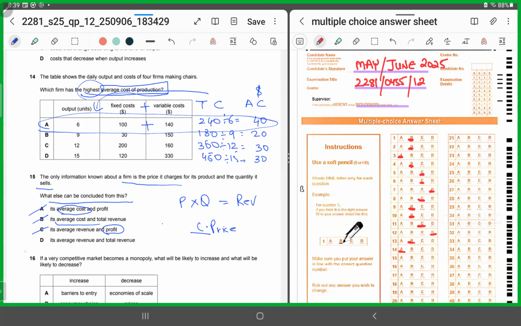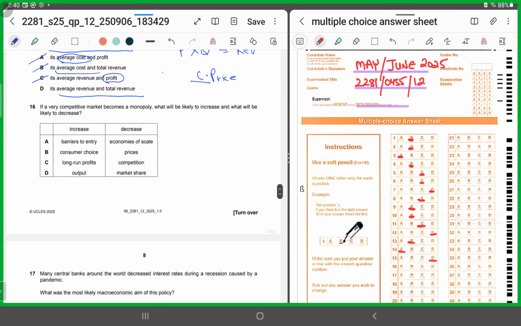The only option by elimination left is D. But then again, let's look at the logic. It's saying the average revenue and the total revenue. That's correct because P into Q tells you about total revenue, and once you divide it by the quantity, you can also arrive at the average revenue. So yes, for 15, we'll shade in D. I hope it's clear. 16.